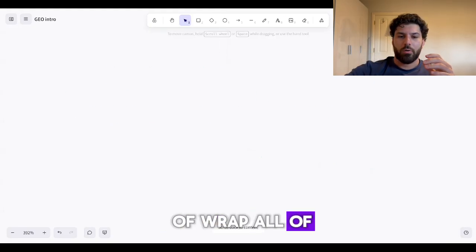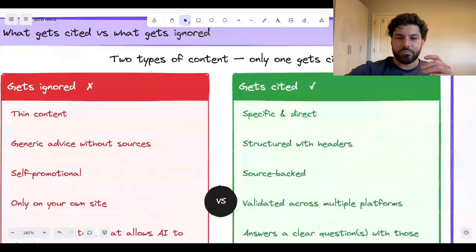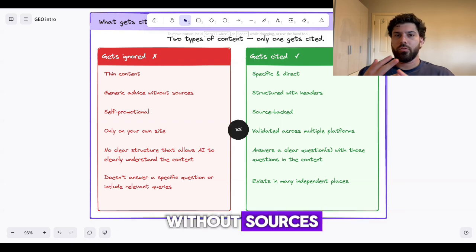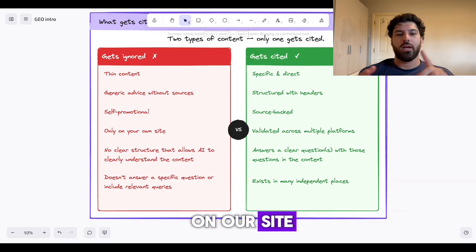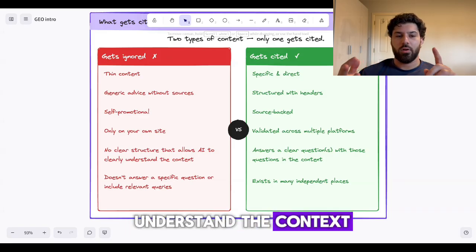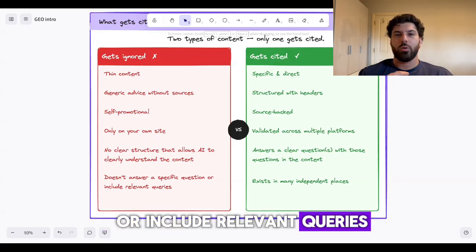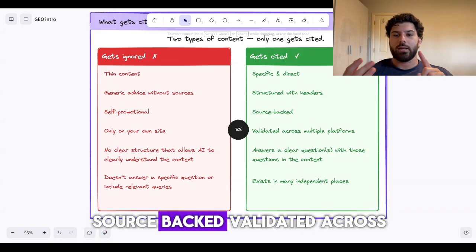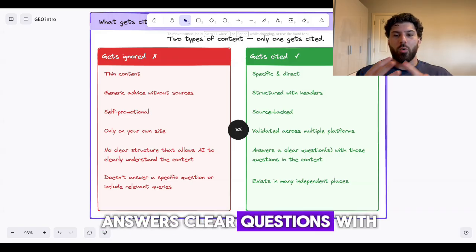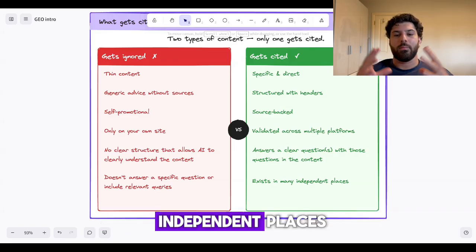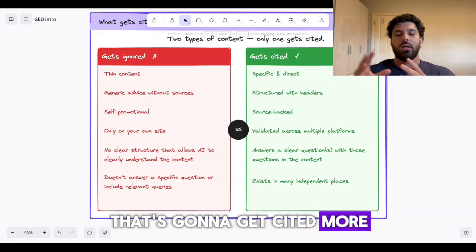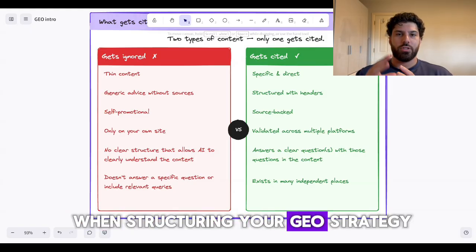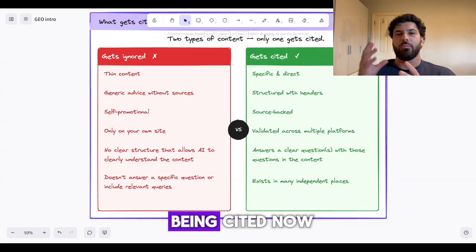And just to wrap all of that up into a little table here, content that gets cited versus content that gets ignored. Thin content, generic advice without sources, full of self-promo, only on our site, no clear structure that allows AI to clearly understand the context, doesn't answer specific questions or include relevant queries, that's not going to get cited. But specific and direct content, structured with headers, source-backed, validated across multiple platforms, answers clear questions with those in the content, and exists on many independent places, that's going to get cited more. So make sure that you are encompassing these elements into your content, or thinking about this when structuring your GEO strategy, so you can have the best chances of being cited.